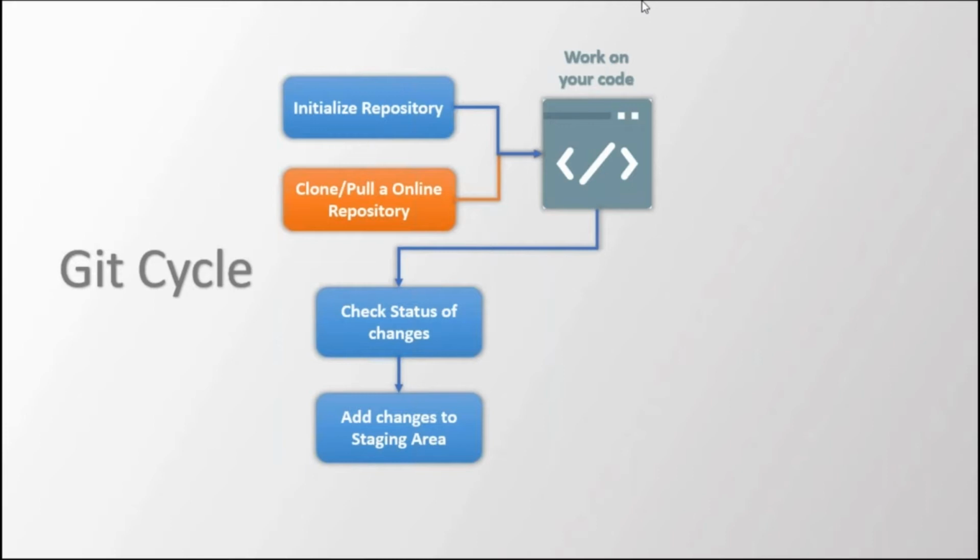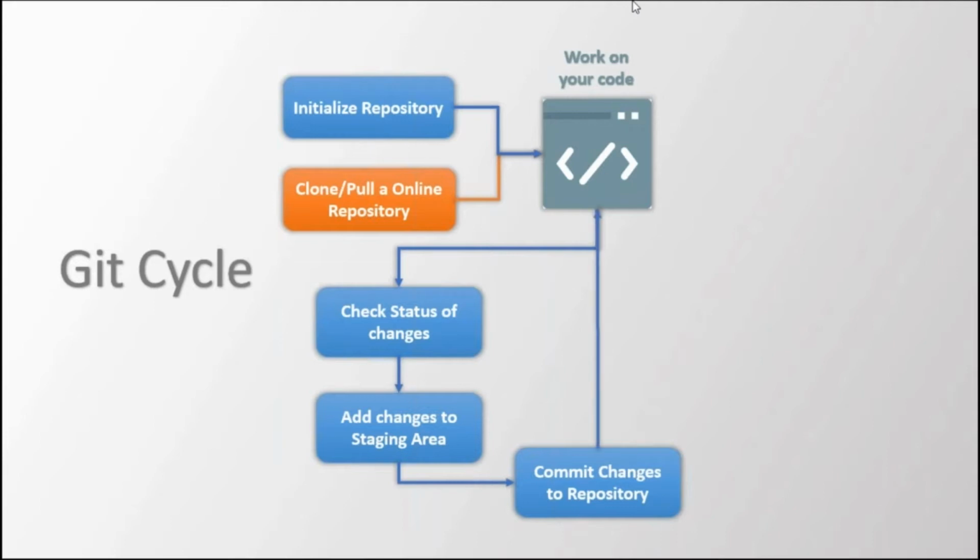Before committing you need to stage those changes, that is, identify the changes that you are trying to make permanent. Identifying those changes is nothing but adding changes to the staging area. Then after staging the changes, you can simply commit the changes to the repository, and you can again work on your code, and the cycle continues. After working, you check your status, add changes to staging, commit, and again work.